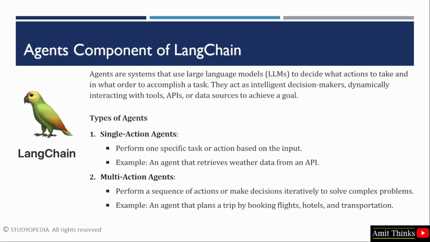Here are the two types of agents: single action and multiple action. The single action agent performs one specific task or action based on the input, like an agent that retrieves weather data from an API. The second one is multi-action. Using multi-action agents, you can easily perform a sequence of actions iteratively to solve complex problems. Like an agent that plans a trip.